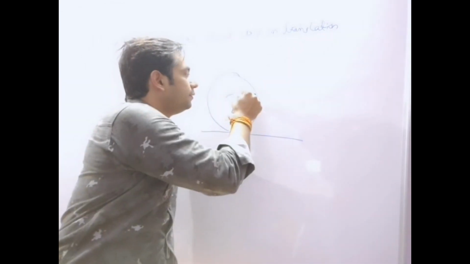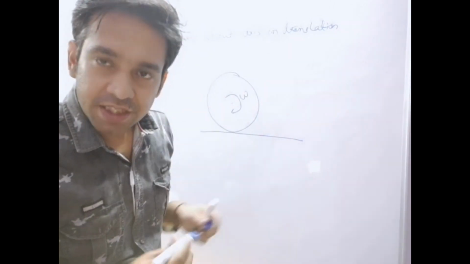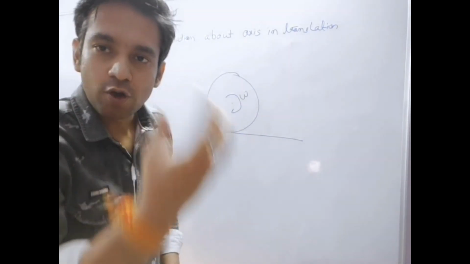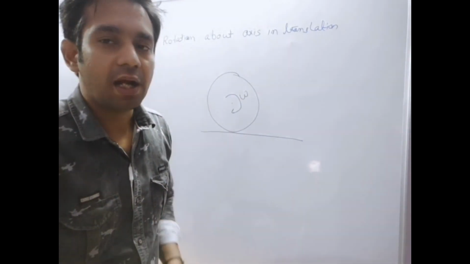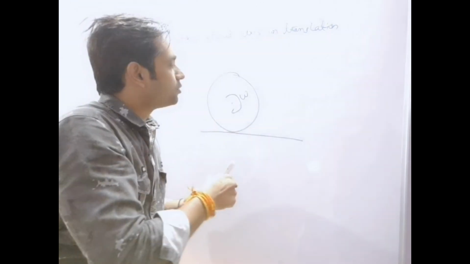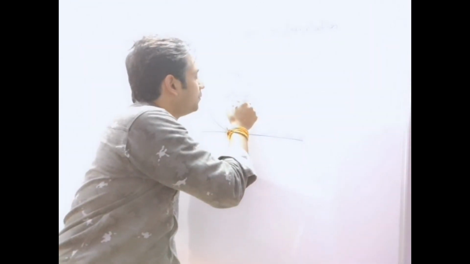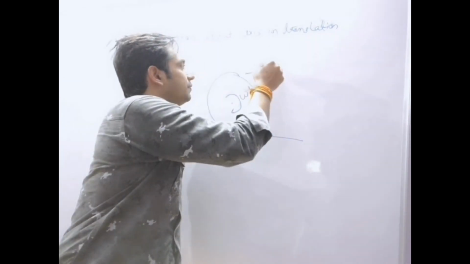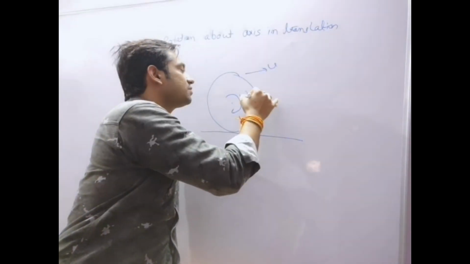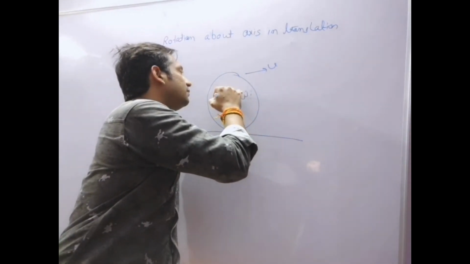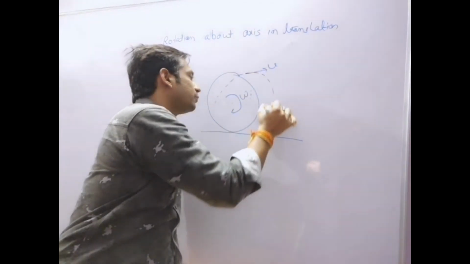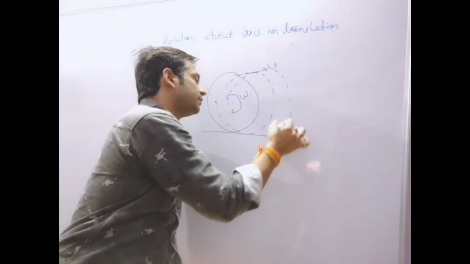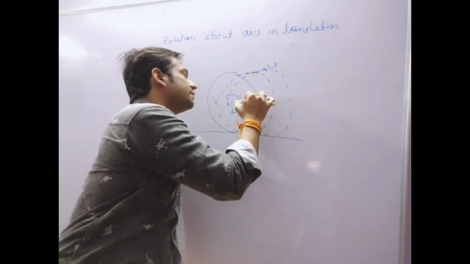Like a wheel which is rotating with angular velocity omega, plus this wheel is also moving forward with velocity v. Like this, the next position of this wheel will be like this, and the next position like this.